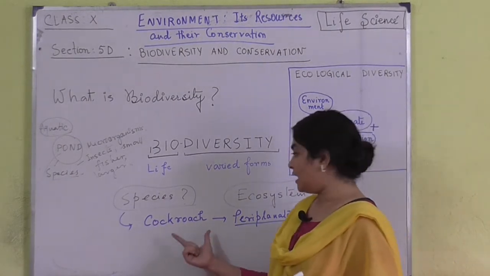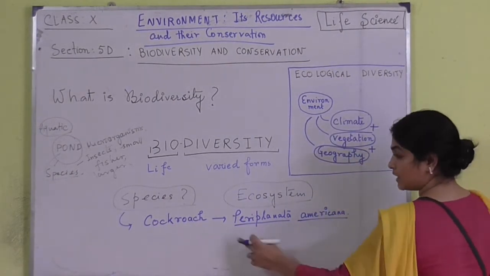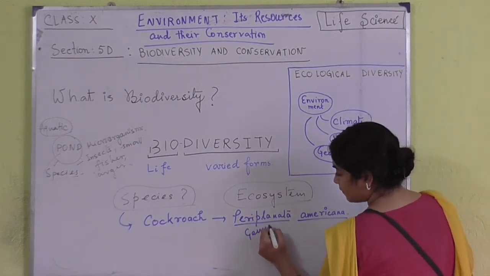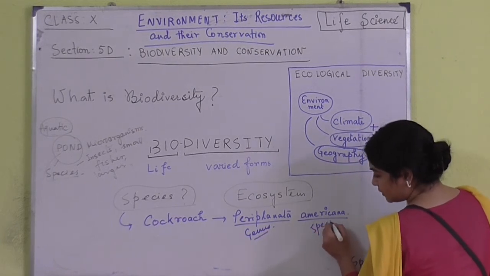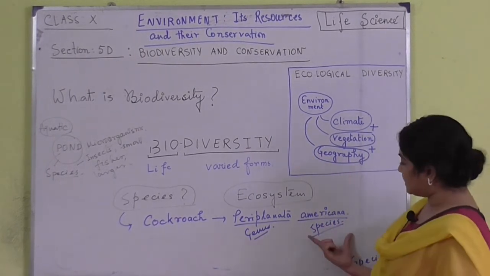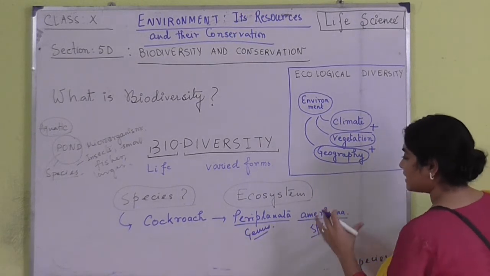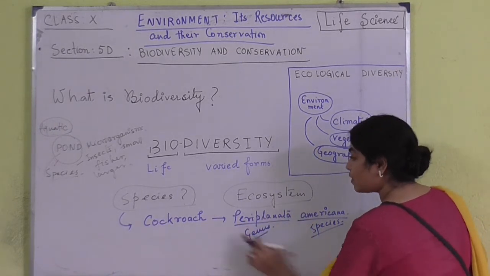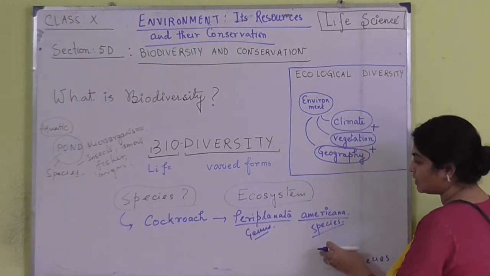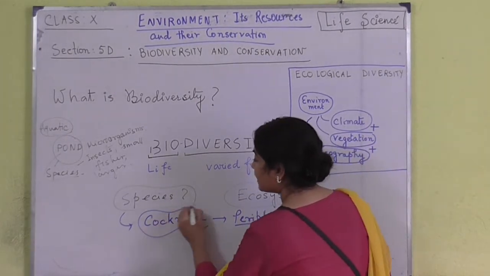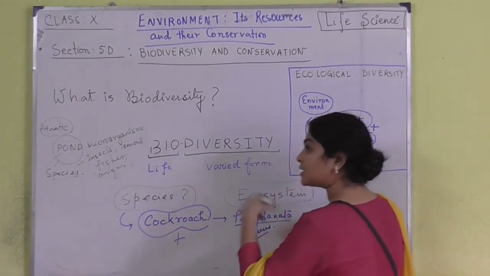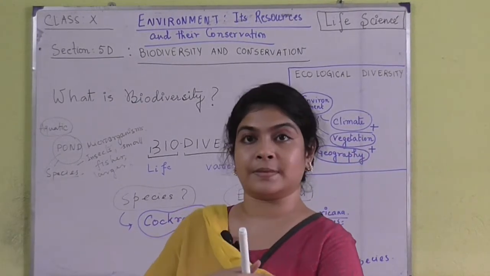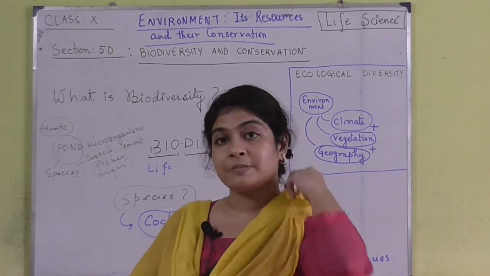Now, we have learned that this is a binomial nomenclature. This is the genus name and this is the species name, right? So this species specifies that specific type of Periplaneta which is present in a particular area, and all these Periplaneta americana are able to interbreed or reproduce among themselves. They can breed among themselves. So that is basically what species is.